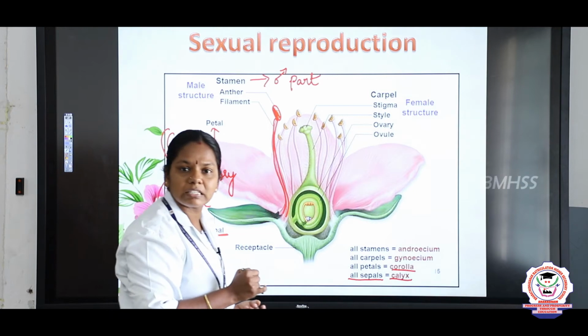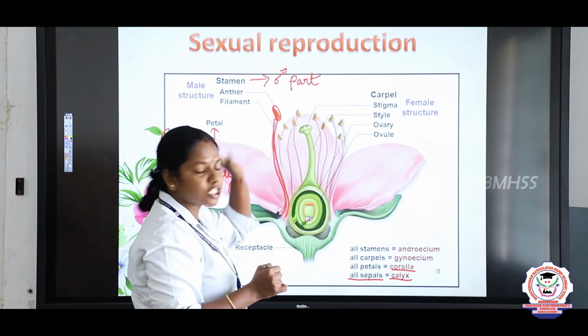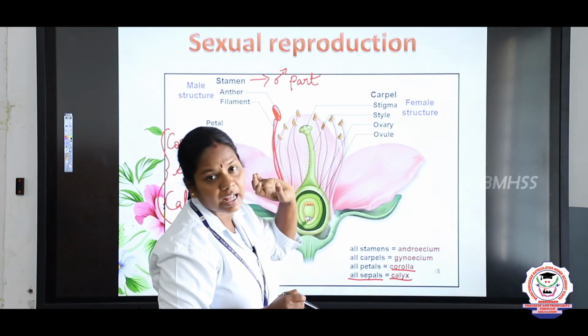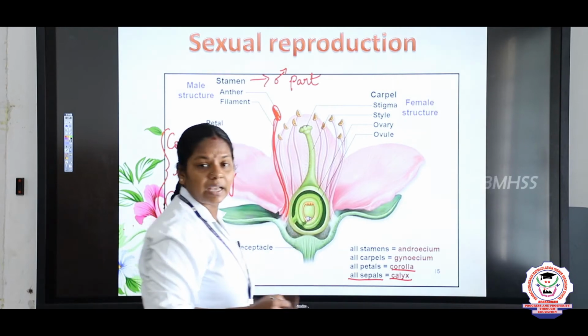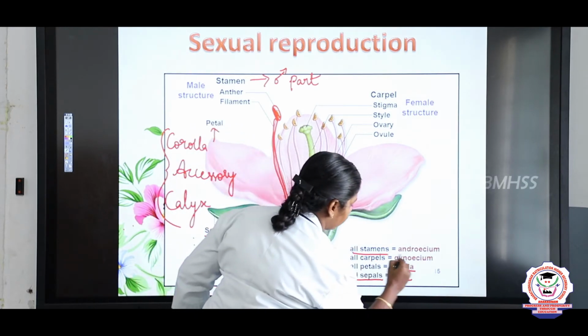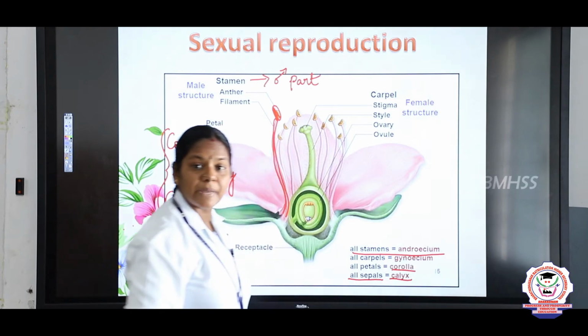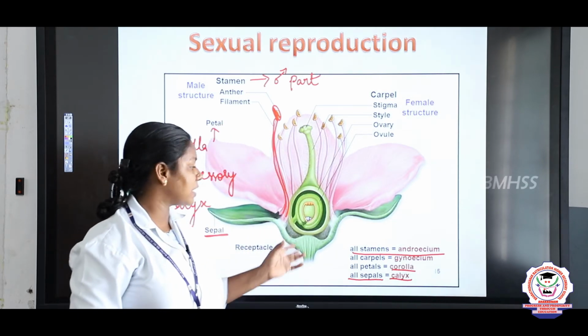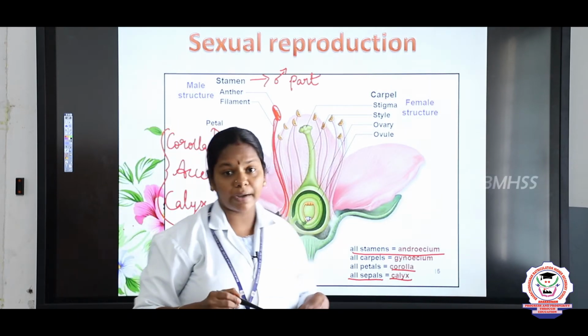The stalk is called the filament, and the part which bears the pollen grains is the anther, and all stamens together form the androecium. Androecium is the male part.